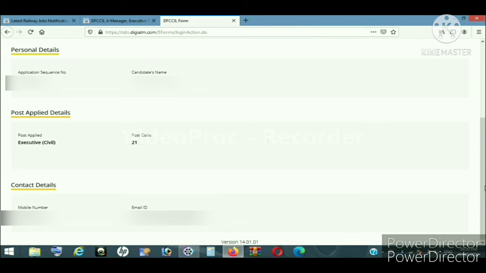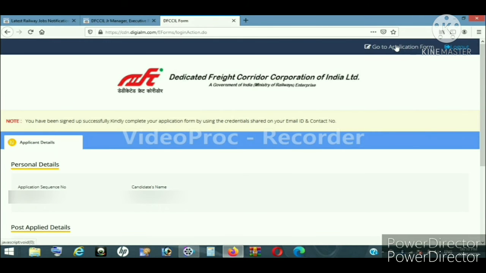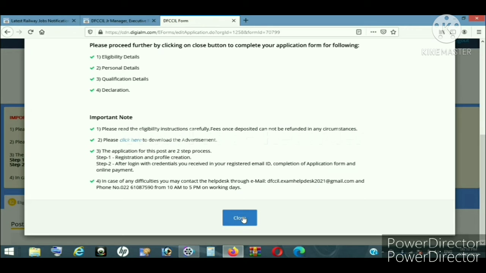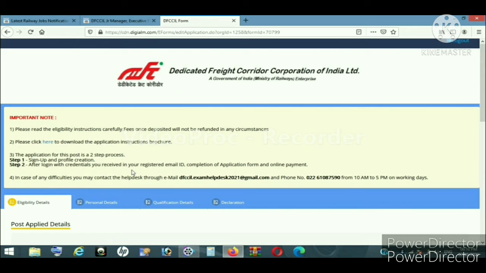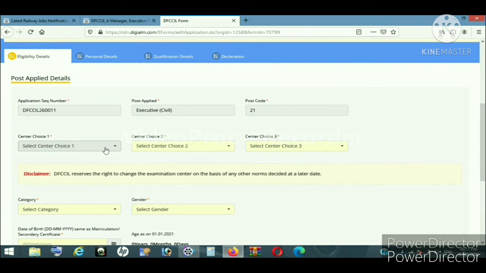Now to continue the further process of filling the application, scroll above and click on Go to Application Form and read the important notes in the dialog box and close. Now start providing the details which are required. Now select the examination center whichever is nearer to you, and then select the category which you belong to and the gender.